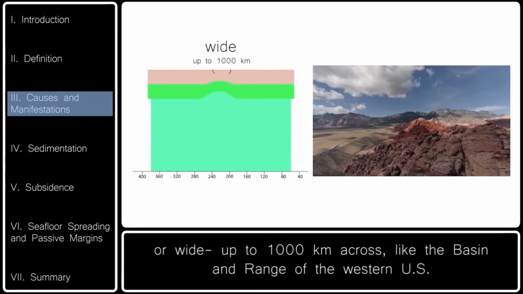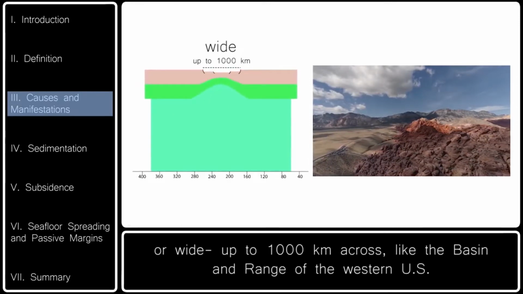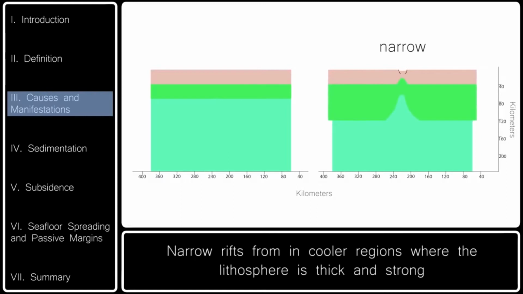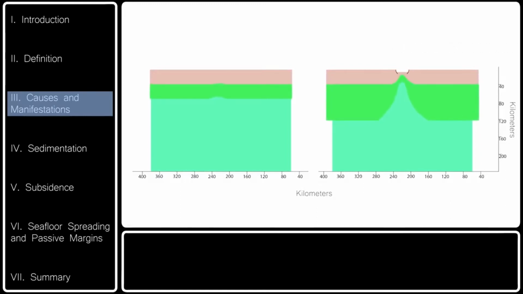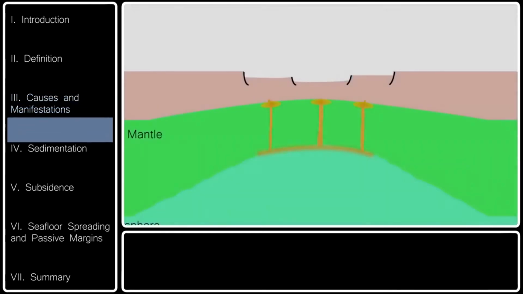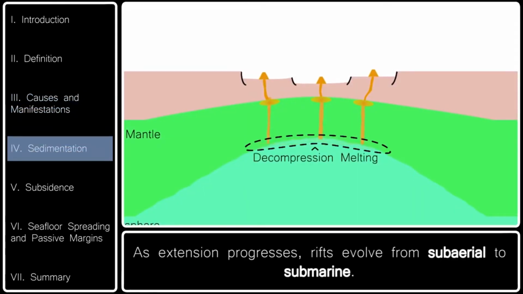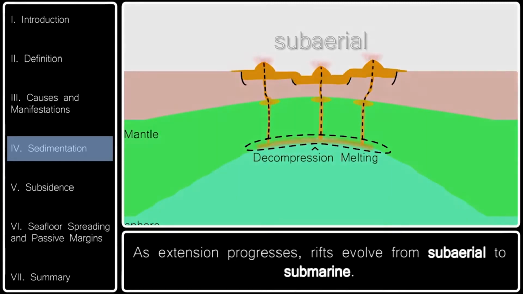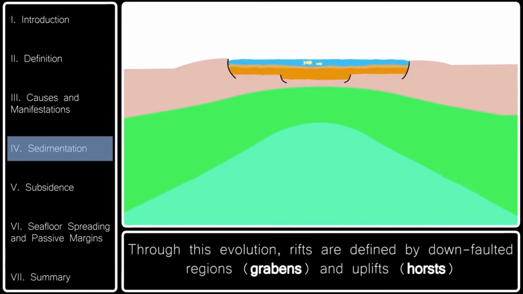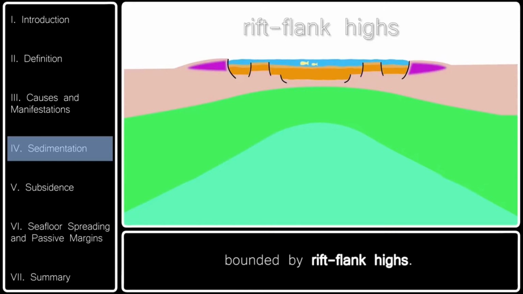or wide, up to 1,000 kilometers across, like the basin and range of the western U.S. Narrow rifts form in cooler regions where the lithosphere is thick and strong, and wide rifts form in warmer regions where the lithosphere is thin and weak. As extension progresses, rifts evolve from subaerial to submarine. Through this evolution, rifts are defined by downfaulted regions, grabens, and uplifts, horsts, bounded by rift-length highs.